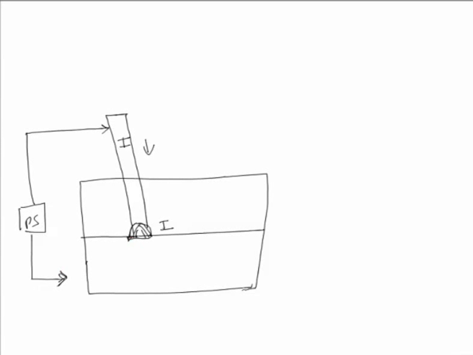The current may flow in this direction if the ground connection has been made at this point, and the current may flow in this direction if the ground connection has instead been made at this point.